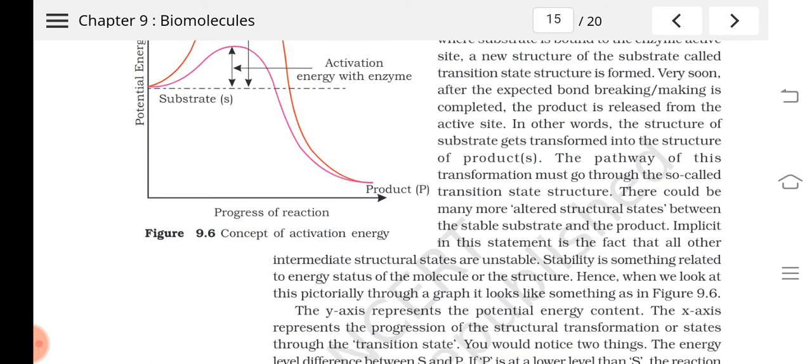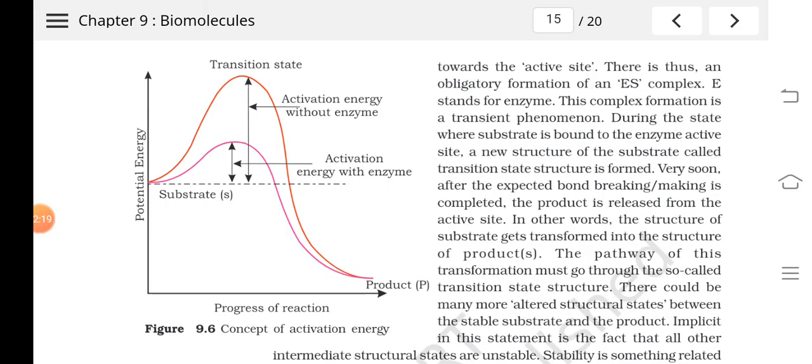This includes various transition state structures. You can see this from the given chart here, that is the concept of activation energy. Activation energy is what? Activation energy is the energy that should be added to the reactants, or that should be given to the reactants, to reach the transition state. Through the transition state only, the substrate or reactants will come into the products.